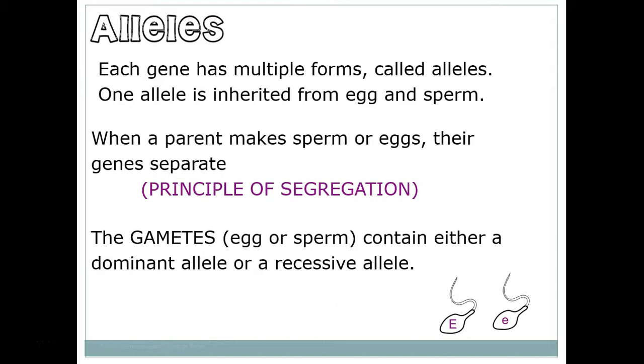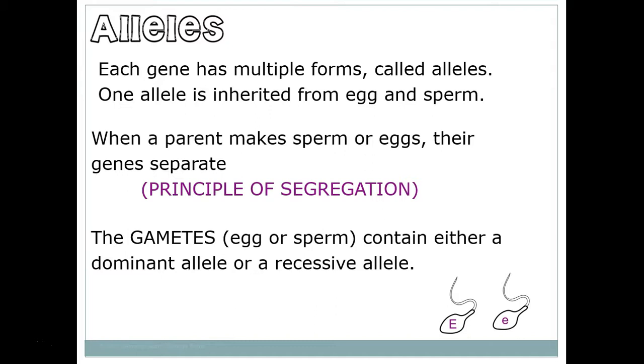Now, when creating sperm and egg, I have two alleles in my body. I have two alleles for every trait. I have the allele that my mom gave me and the allele that my dad gave me. So for eye color, I might have a green from my mom and a brown from my dad. So I have those two alleles. However, I can only give one of the alleles to my offspring.